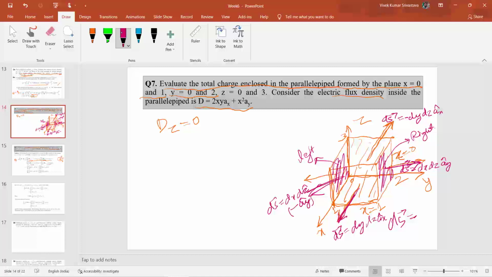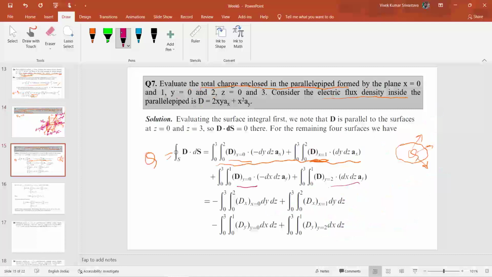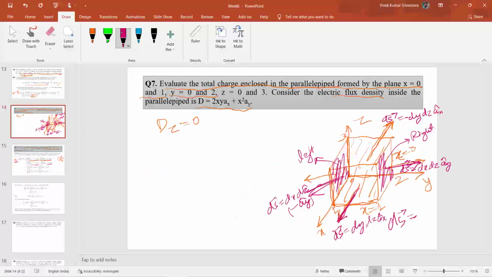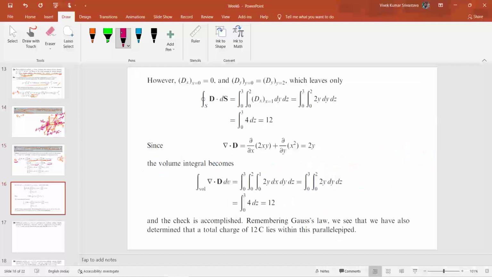Okay, so that's how you can take the surface area. So that's what I am taking here. Now you have to just calculate this integral so as to find the total amount of charge that is enclosed inside this parallelepiped. Once you calculate, you will find out that the total amount of charge enclosed inside the parallelepiped will be 12 coulomb.